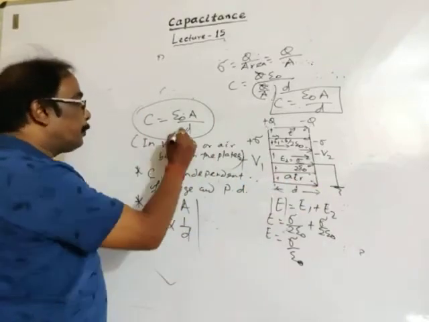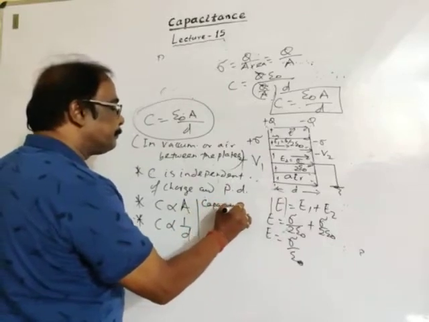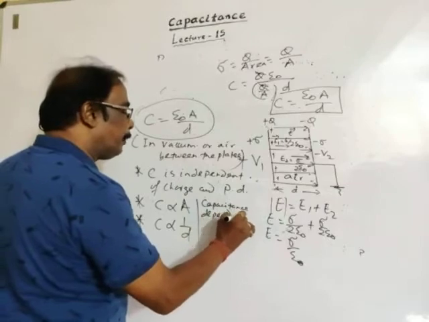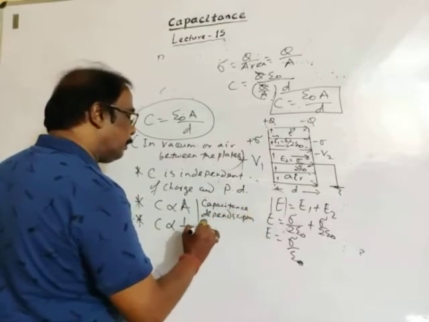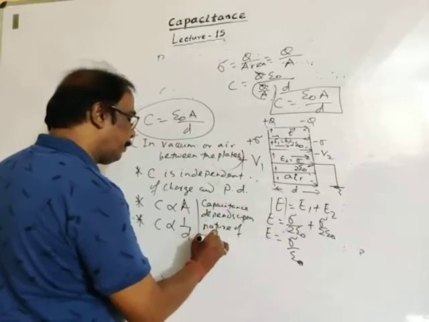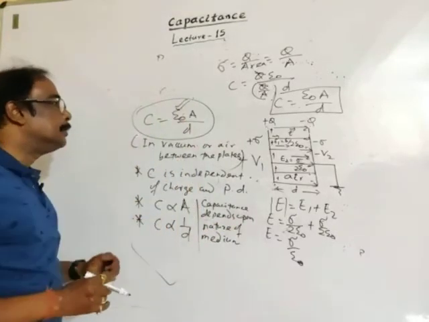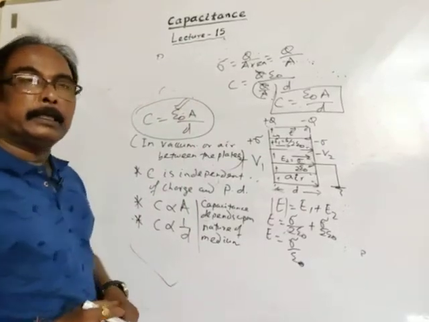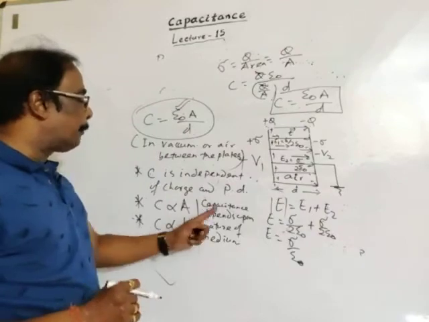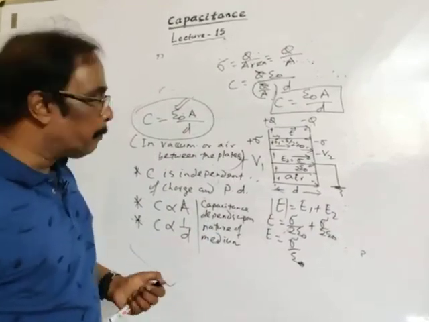Of course, capacitance also depends upon the nature of medium. See, epsilon naught is the permittivity of air or vacuum, and capacitance depends upon it. So capacitance depends upon the nature of medium. This is about the parallel plate capacitor.